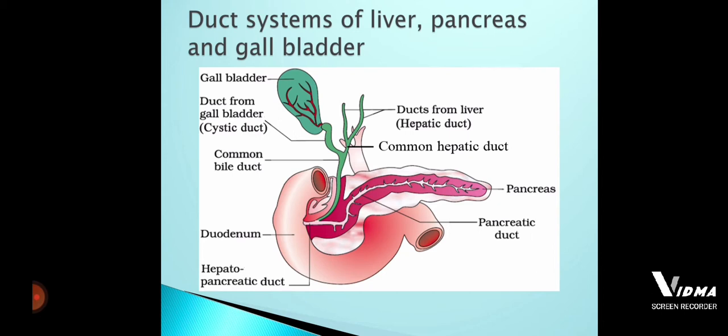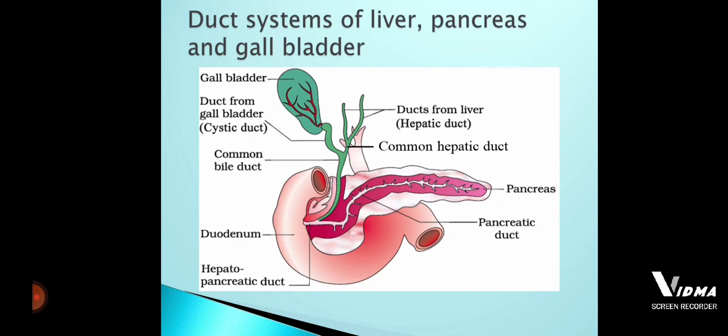So the common bile duct and the pancreatic duct together form the hepatopancreatic duct.